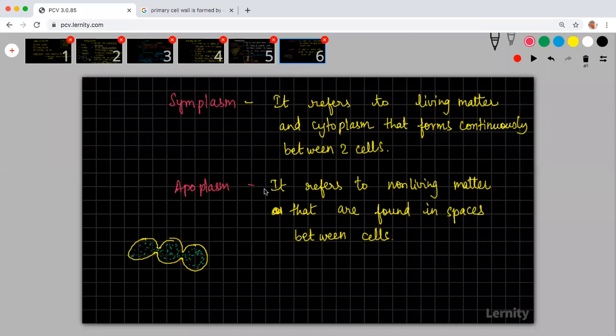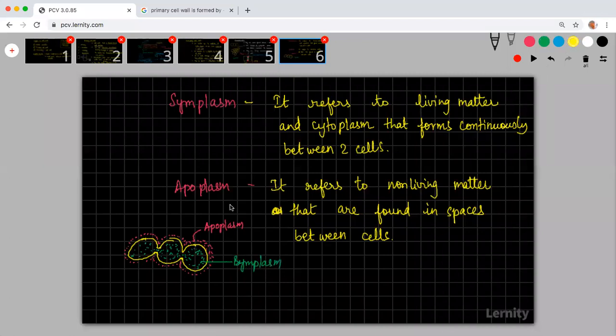Okay. And outside these three cells, the living matter, there is some kind of flow happening of non-living matter. There is the middle lamella, there is the pectin, and all those non-living things are there. This non-living matter which I am trying to put is your apoplasm. And the living thing which I have drawn here in green color is called the symplasm.